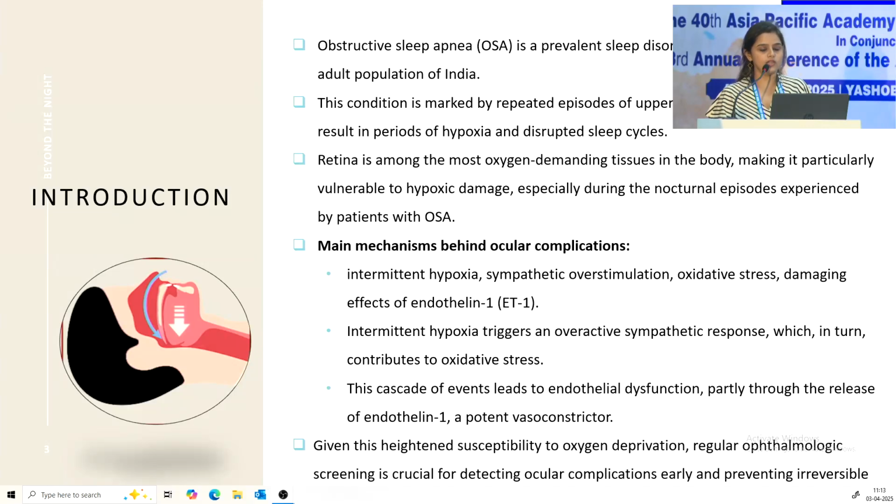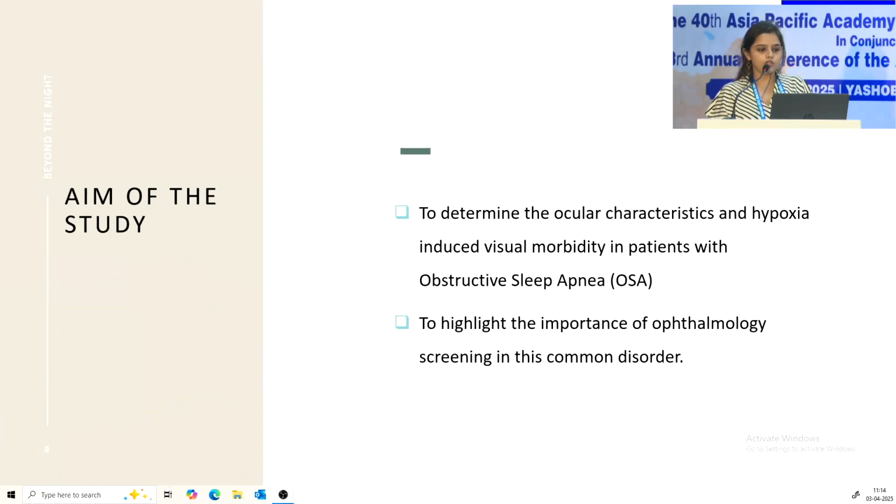Some mechanisms were postulated. The important ones were that intermittent hypoxia can cause an increased sympathetic response, which results in higher oxidative stress. Also, endothelin 1, a potent vasoconstrictor, is released in OSA, which causes endothelial dysfunction. So the aim of our study is to determine the ocular characteristics in OSA and hypoxia-induced visual morbidity. We also try to highlight the importance of ophthalmic screening in this common disorder.